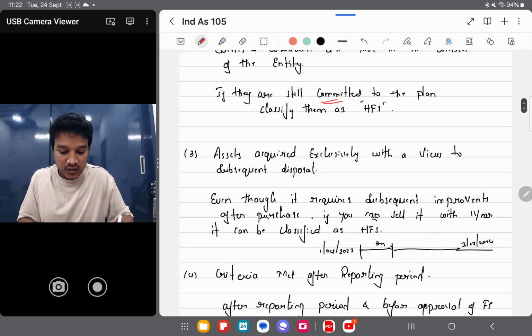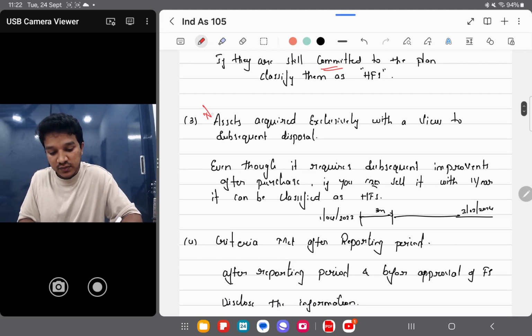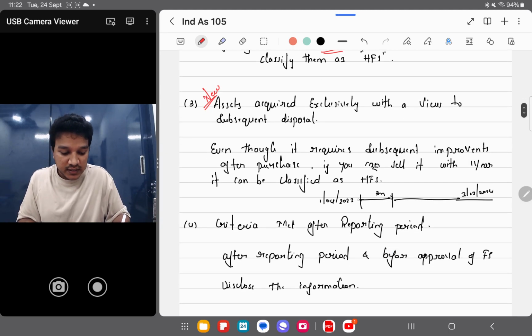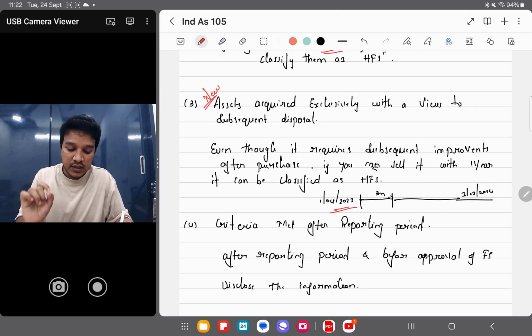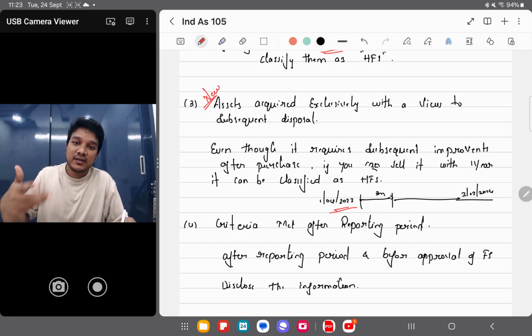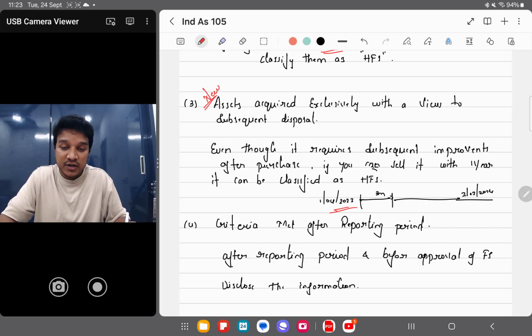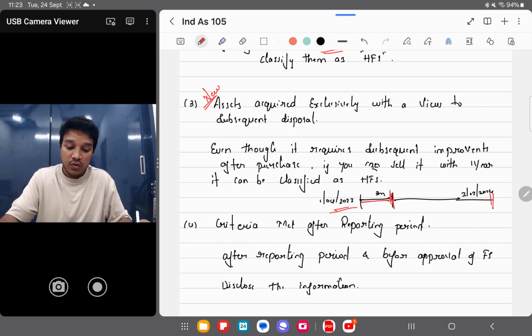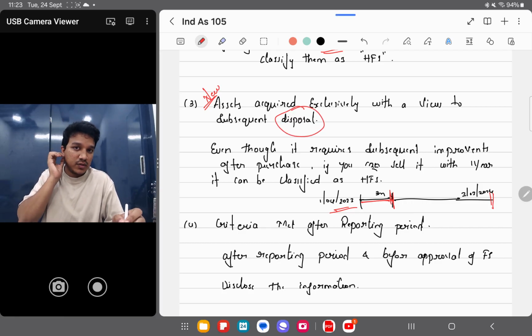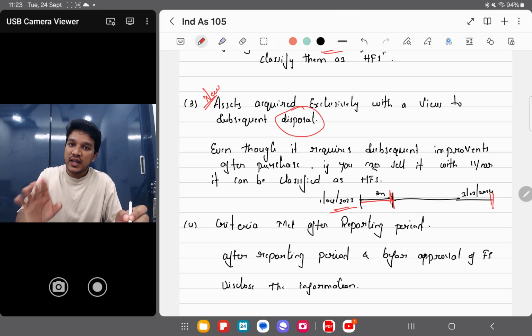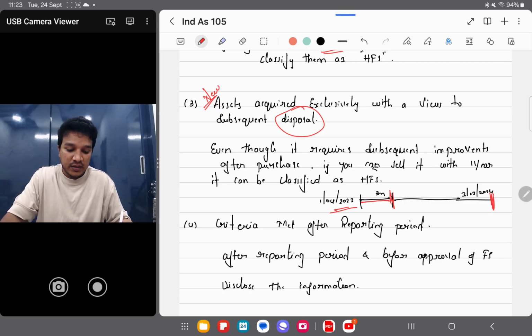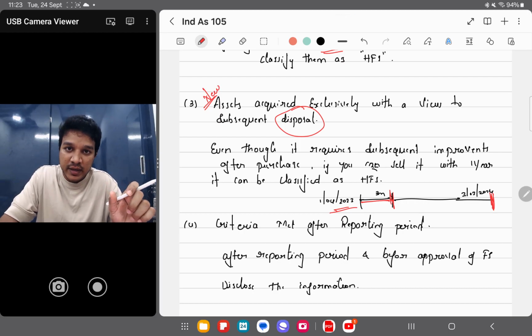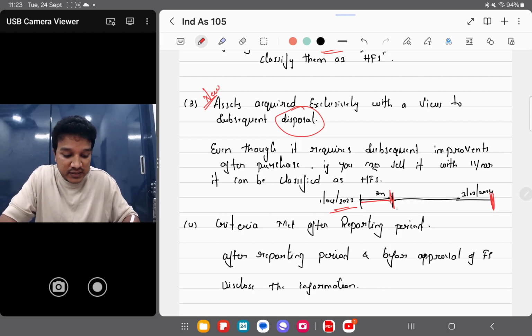Third point is assets acquired exclusively with a view to subsequent disposal. So this is for a new asset. Now let's understand. On 1/4/2023 you have purchased the asset. After purchasing the asset, you have made some kind of improvements to it, and you're sure that improvements would be done within a period of 3 months. Also you purchased it only for resale purpose, and that resale will happen within a period of 1 year. But the improvements that you're making should be done within a period of 3 months. If it is done within a period of 3 months, you can classify it as held for sale on 1/4 itself.